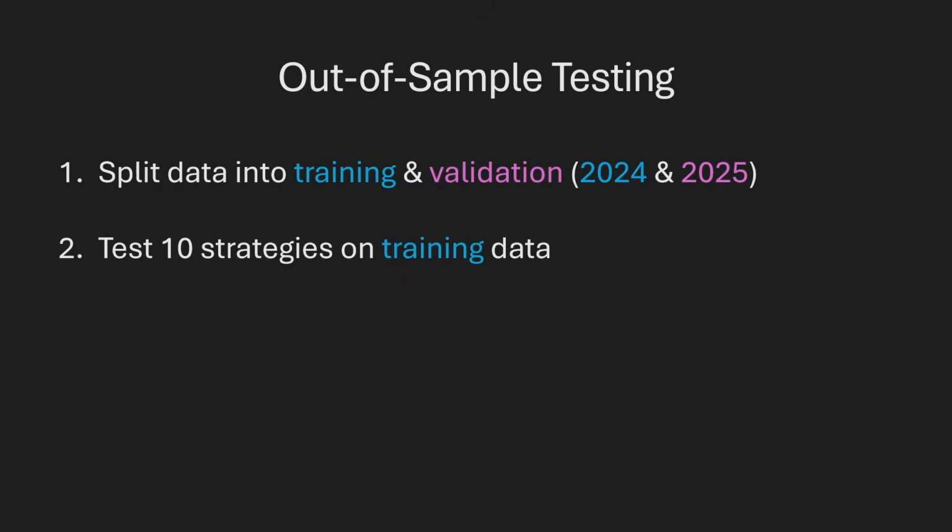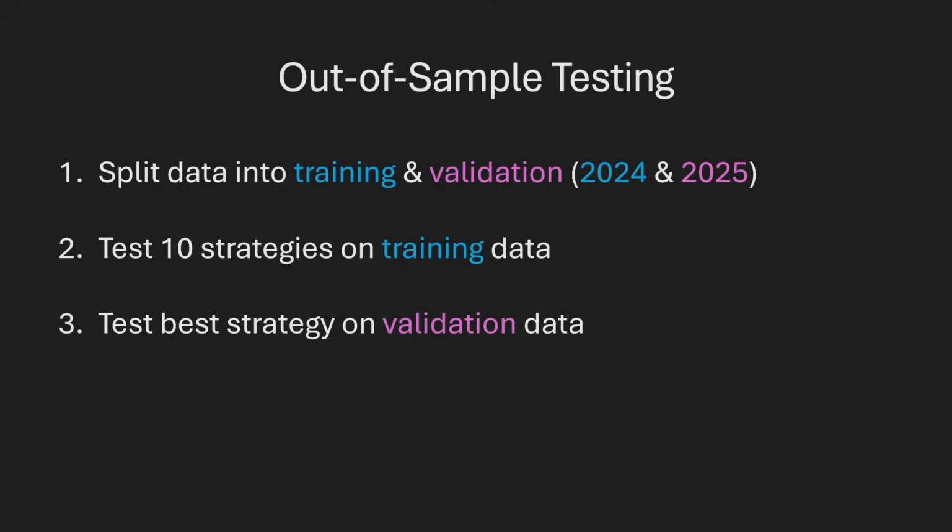But at this point, we won't be able to tell if they look good because they are good or if they look good because of selection bias. Let's say there's one strategy out of 10 that looks way better than all the other ones. And we want to make sure that it's not just a false positive. What we can do is retest that one strategy on our validation data. The idea being that if we only test one strategy on the validation data, then we don't have any selection bias issues because we're not selecting from anything. We only have one strategy.